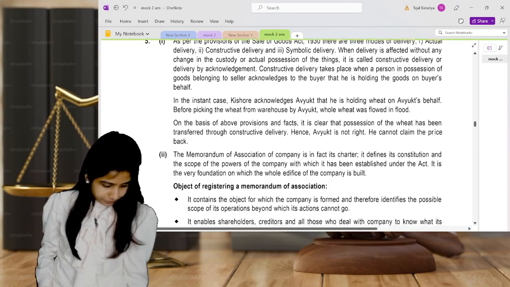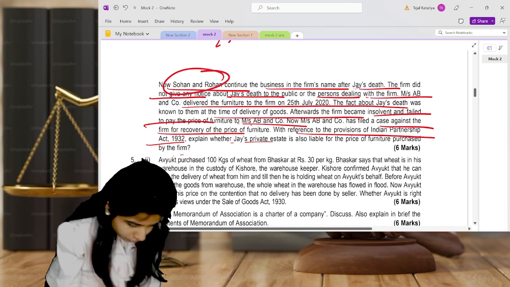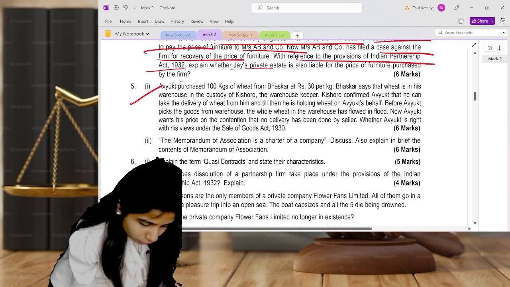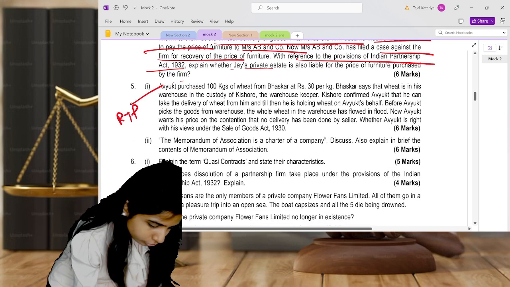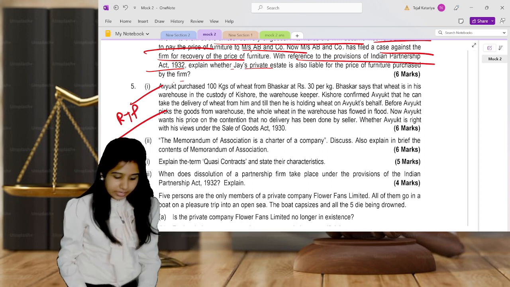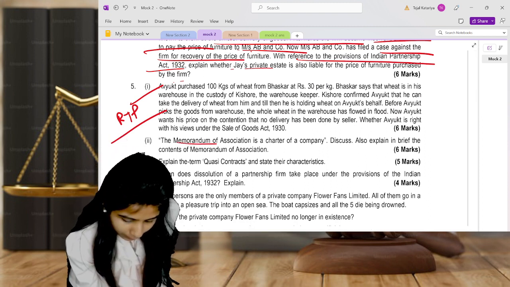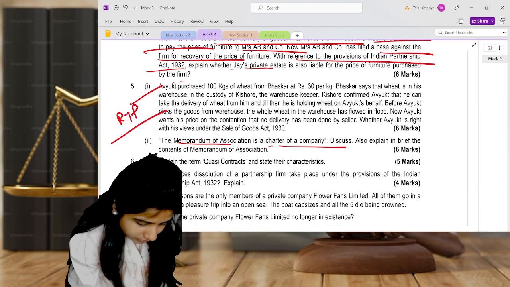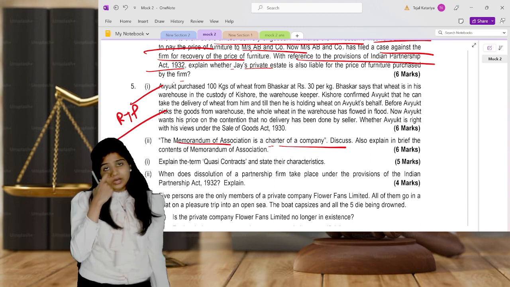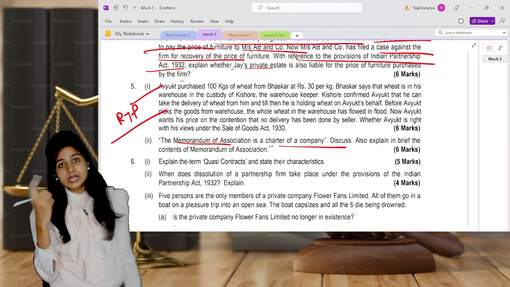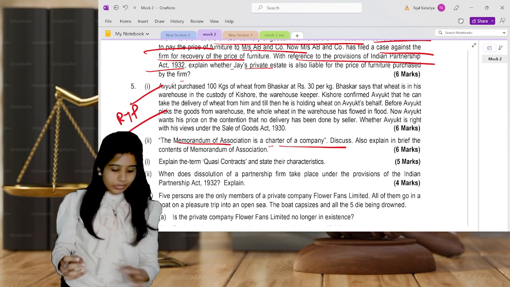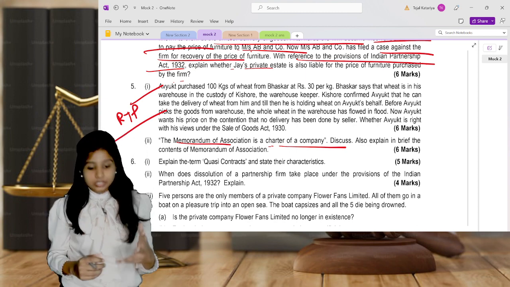The next question is this question. This question is also there in the RTP, so go and check those RTP questions. This question: memorandum of association is a charter. This is a straightforward direct question, like what we have discussed, similarly ultra vires. So this question is also a straightforward question.